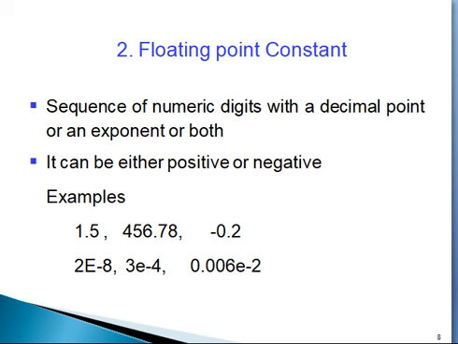It can be either positive or negative, same as integer constants. Examples: 1.5, minus 3.3, minus 0.2, minus 3 exponent 4, like that. These are examples of floating point constants.